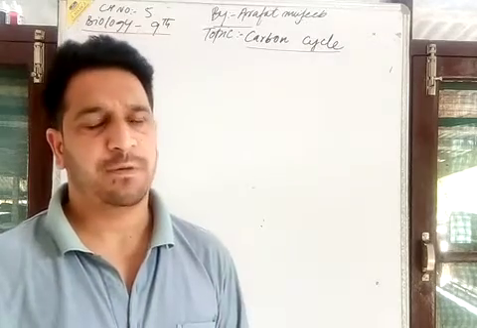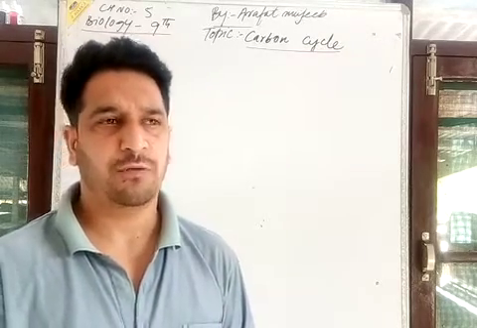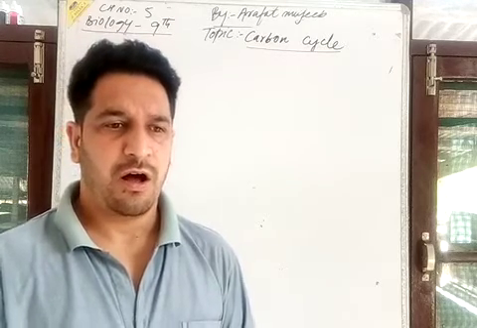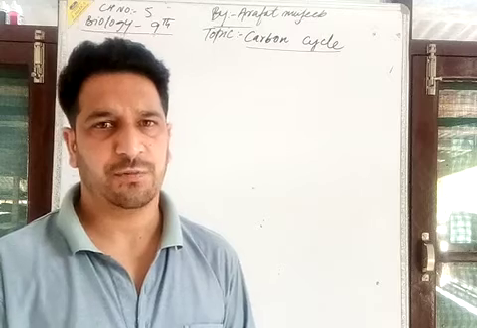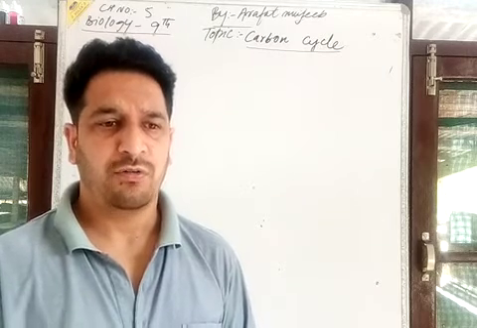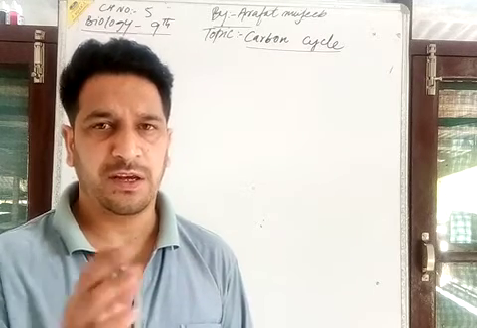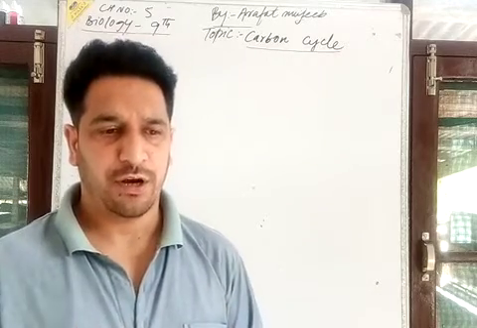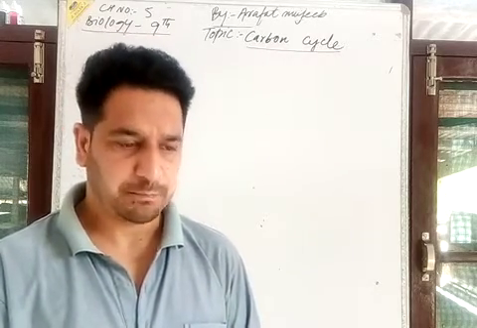With the help of this cycle, I will show how this carbon cycle takes place and how this component is circulating between the abiotic and biotic components of the surrounding.